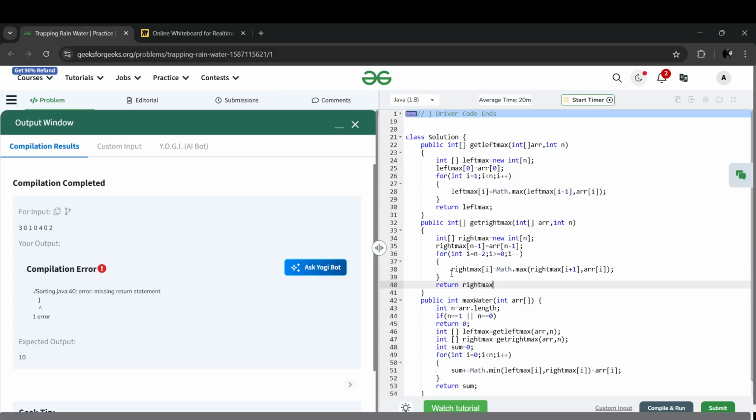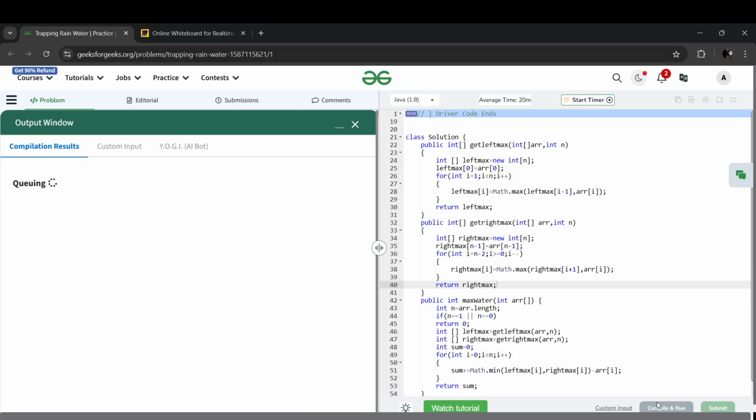Return right max, and let's see whether it works or not and if there are any errors. So okay, let's submit this code. Basically I'm using two arrays to make my left and right so that I can easily get it.